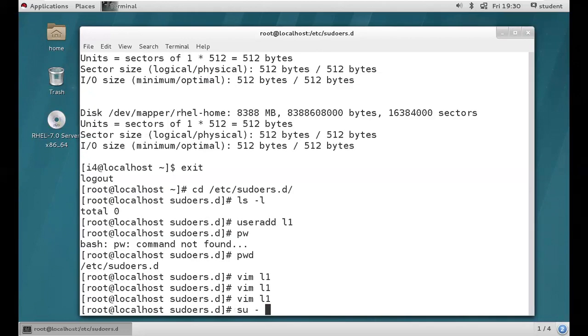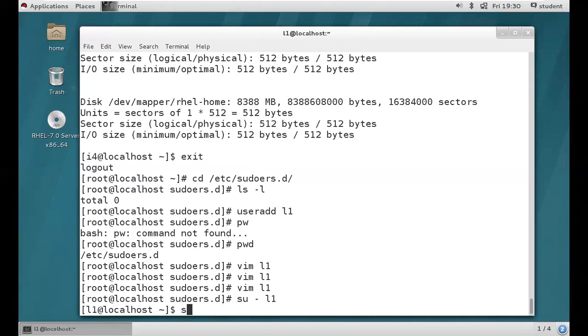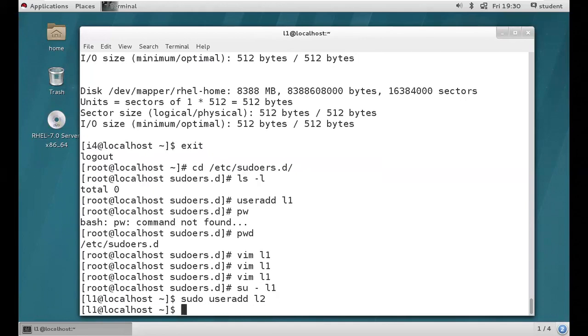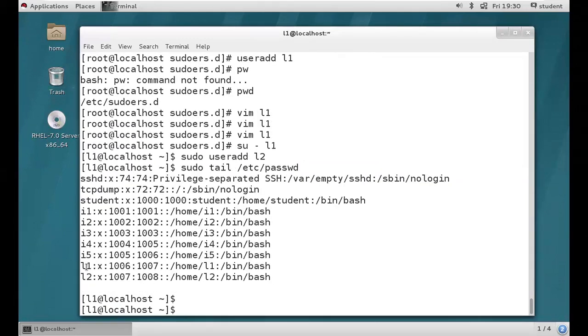Login as L1. Try to execute useradd, for example L2. Can we? Yes, we can. sudo tail /etc/passwd. Yes, the L2 user account got created successfully. So this is all about sudo permissions. This is more than enough for you people, especially those doing AWS DevOps.